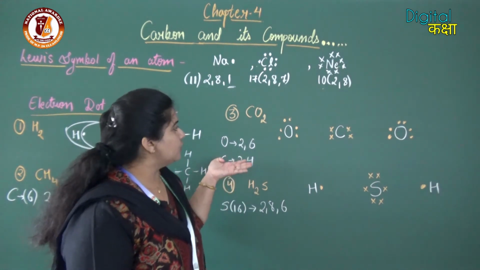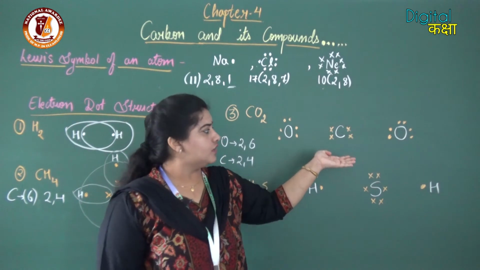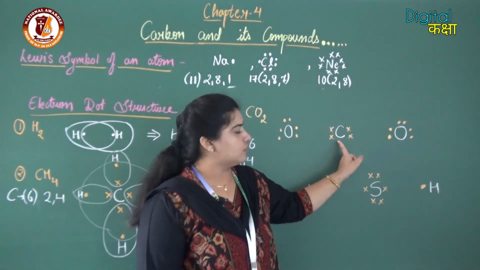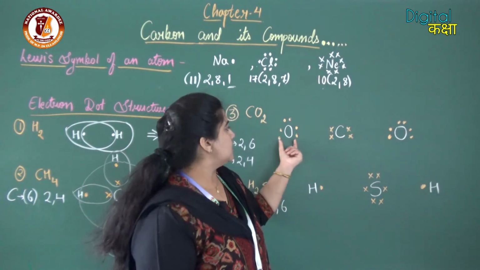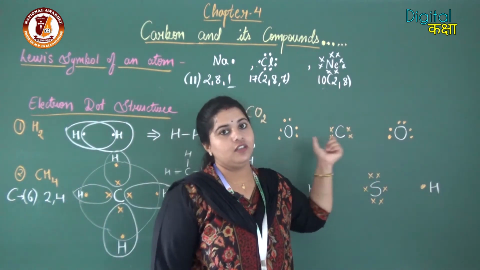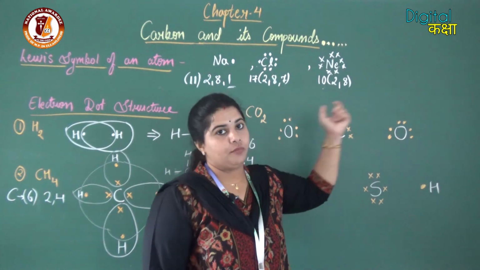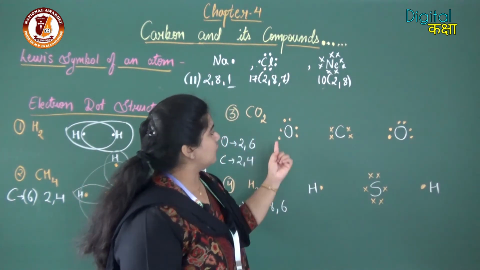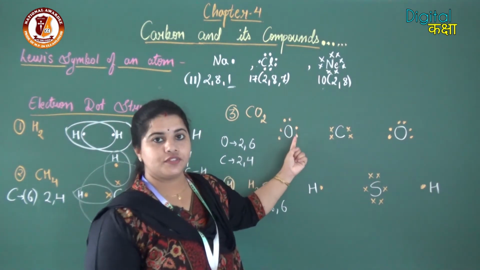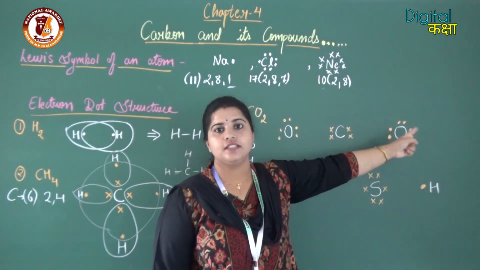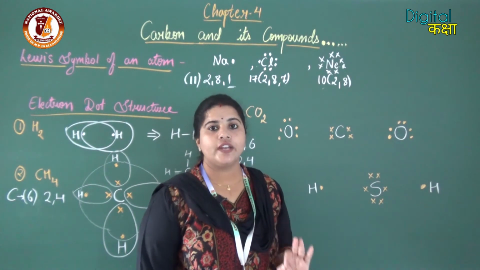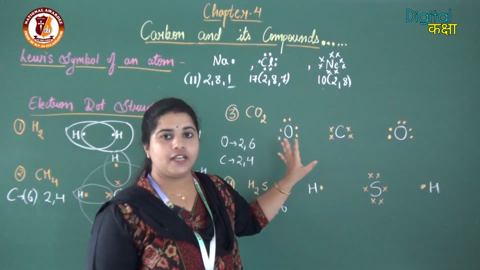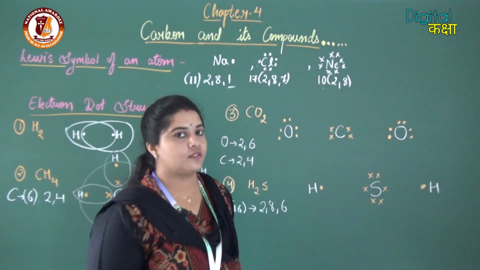Now let's move on to the Lewis structure. Here carbon has 4 electrons in the last shell, so 4 crosses are made. Oxygen atoms are the surrounding atoms, so on the adjacent sides I have made oxygen. Now oxygen has 6 electrons in the last shell, so 1, 2, 3, 4, 5, 6. Similarly, this oxygen has 6 dots. Whenever we have to draw the electron dot structure, we should stabilize the surrounding atoms first.